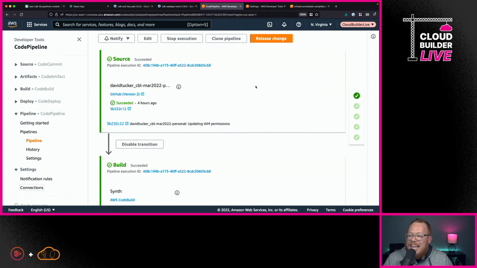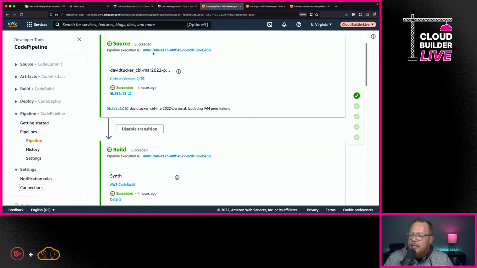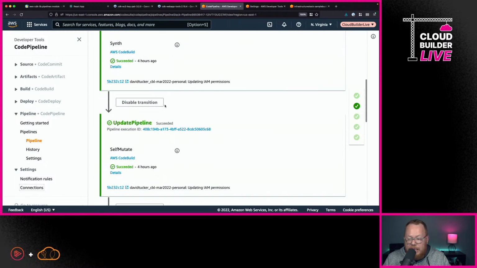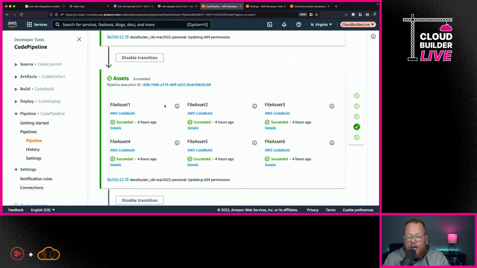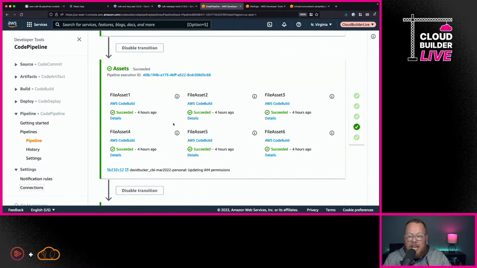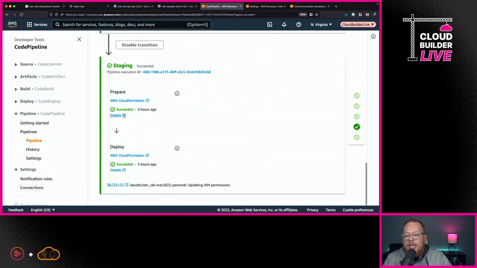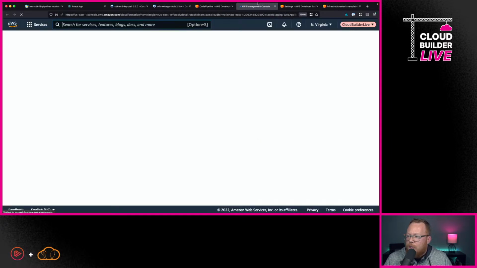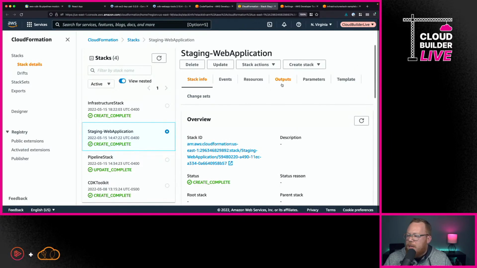Now from here, it's going to go through the process of getting the source and grabbing it from GitHub, building it, updating the pipeline if there are any changes, building all of those assets like my web application, and then ultimately deploying it out. And if I go take a look at this CloudFormation stack, I'll show you here that all of this has been completed.